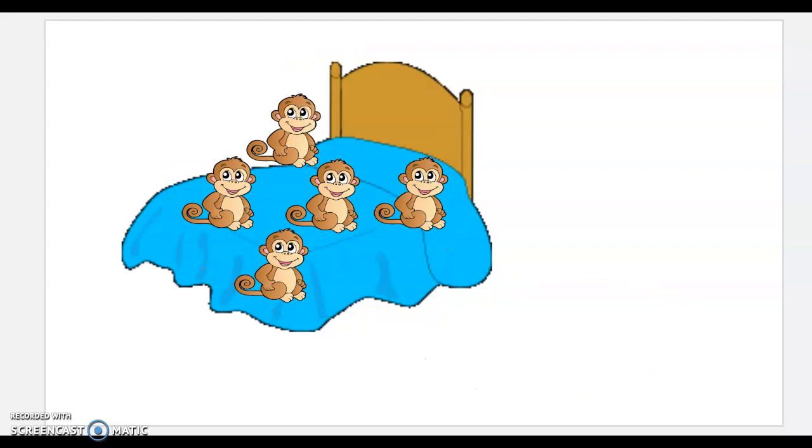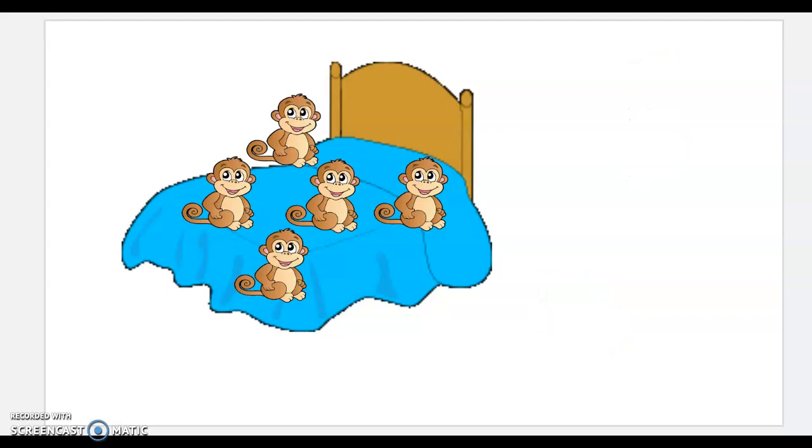Let's count the monkeys on the bed. 1, 2, 3, 4, 5 monkeys that are sitting on the bed and 0 that have fallen on the floor, because right now they haven't jumped off the bed, have they? They're just sitting on the bed. They are not on the floor. So a group of 5 monkeys on the bed and 0 on the floor is 5 altogether. So 5 and 0 is 5.